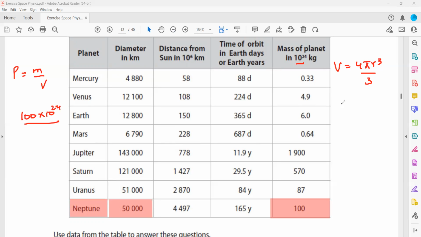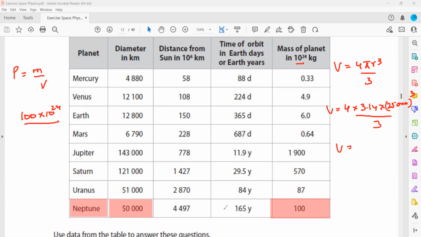That's the formula to calculate the volume. So it is 4 into 3.14 into the radius. This is the diameter. So what will be the radius? If diameter is 50,000, what will be the radius? It will be 25,000. So it will be 25,000 cube divided by 3. When you solve this, what's the final answer for the volume?